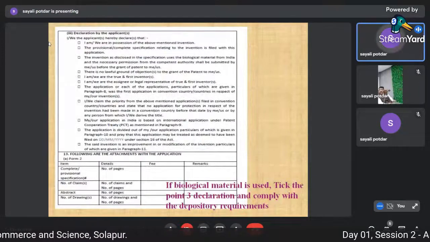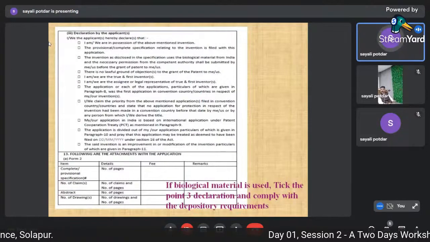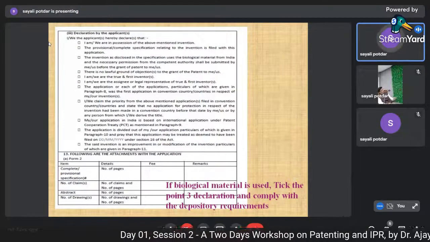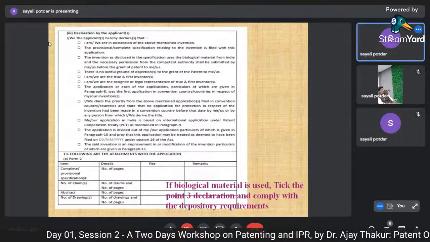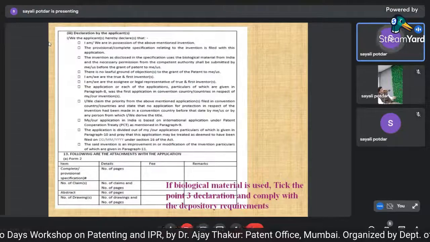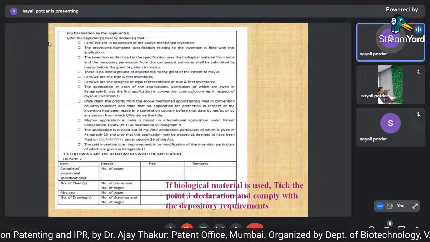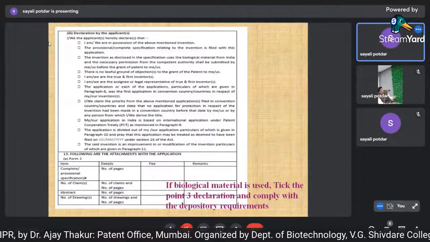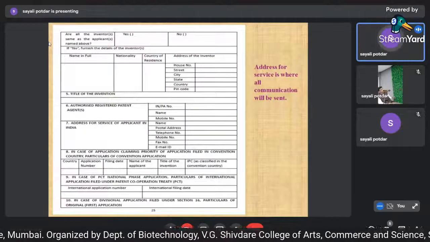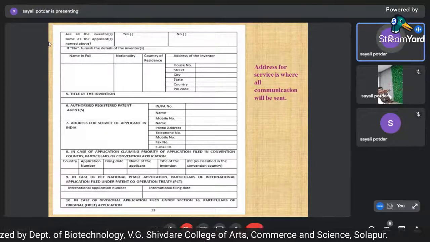So when you are using any biological material, you have to necessarily take permission from the NBA. That declaration you have to make in this form 1. Once this ownership is the main issue here. That is the basic thing, because the applicant inventor is giving power to the applicant.